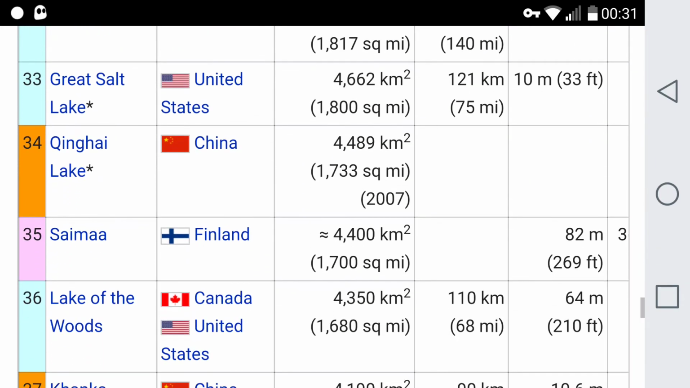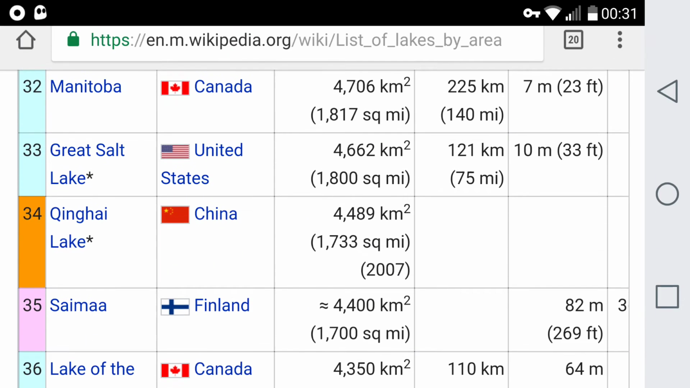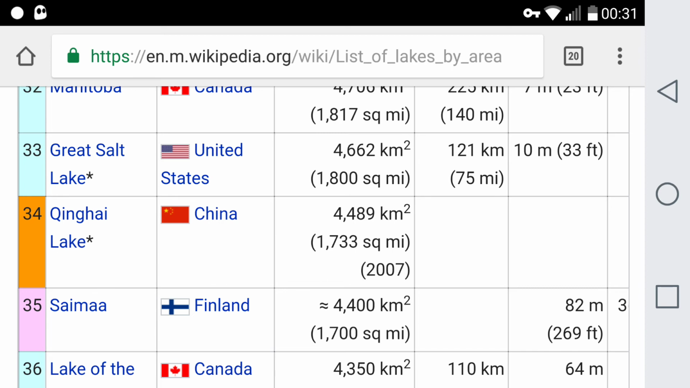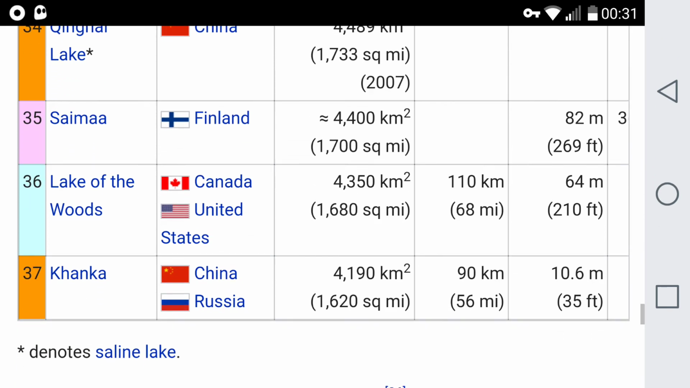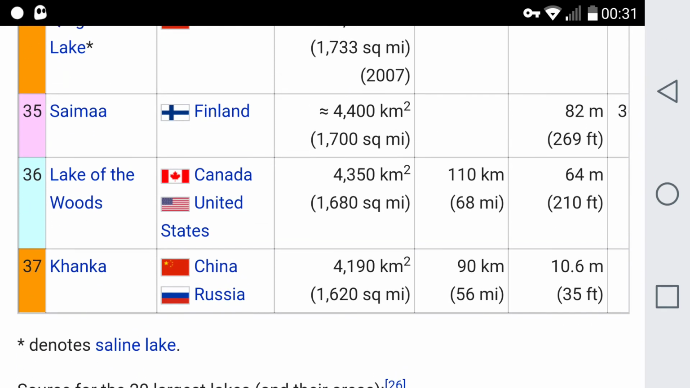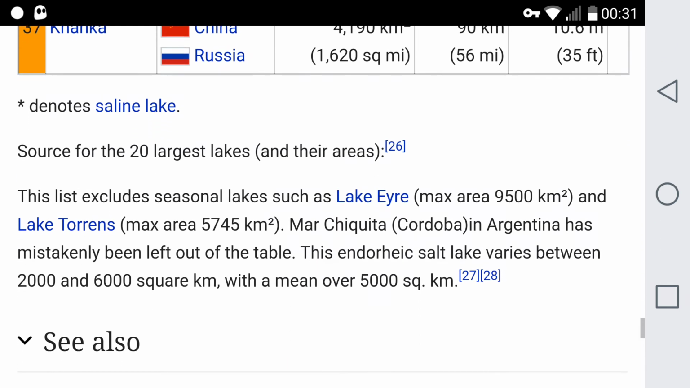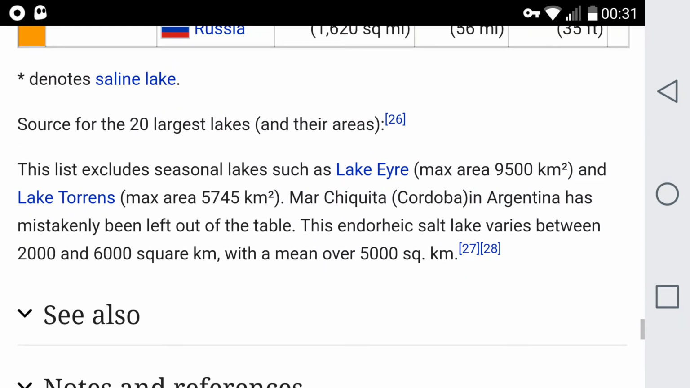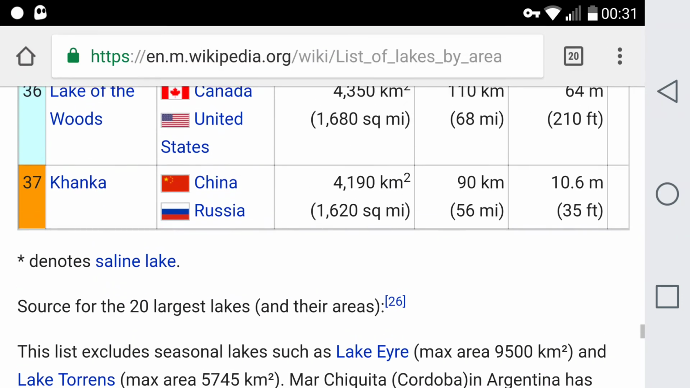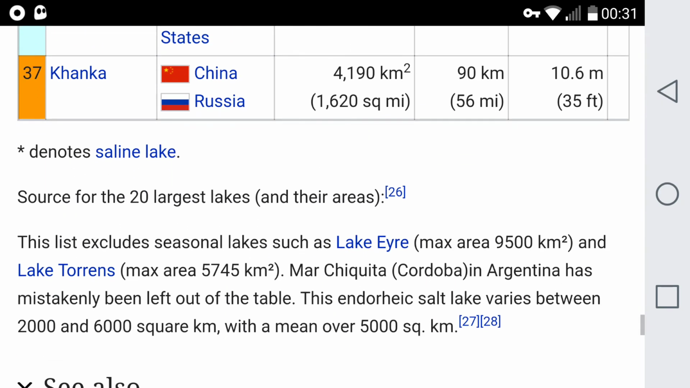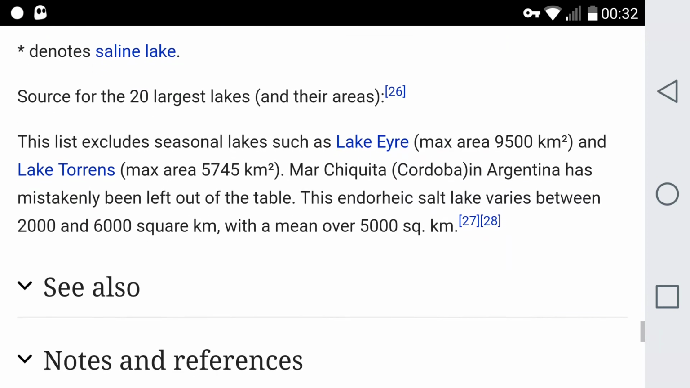The Great Salt Lake, United States, 1,800 square miles, 75 miles long. Lake of the Woods, Canada and United States. Never heard of that one. 68 miles long, 1,680 square miles. Well, then the star denotes saline lake. So if you go back and you see any with stars, it means it's a saline lake.